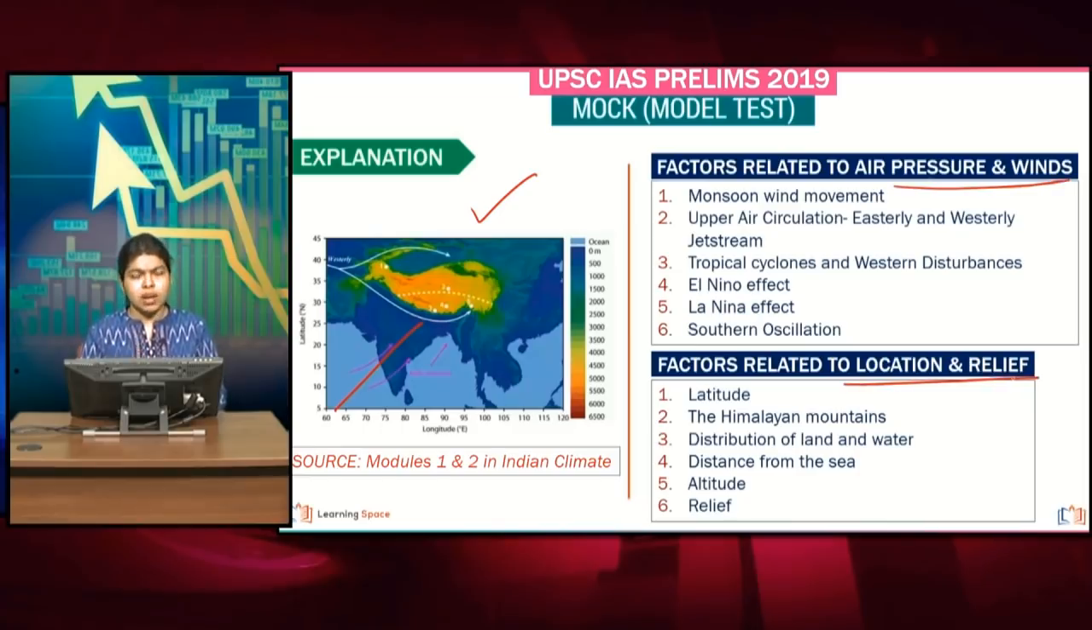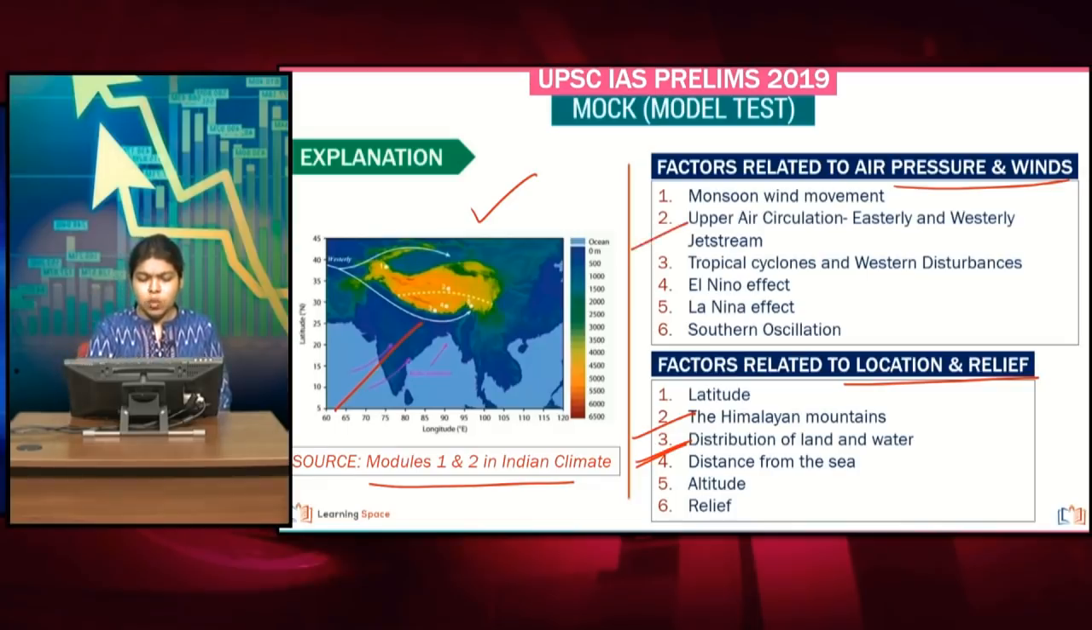The source is actually modules 1 and 2 of Indian climate. Wherever it is possible, we have given the source, so please take a look at the source as well. If you take a look at the factors related to location and relief, we have the Himalayan mountains, and the distribution of land and water, which is nothing but the heating and cooling of the land and the water systems.